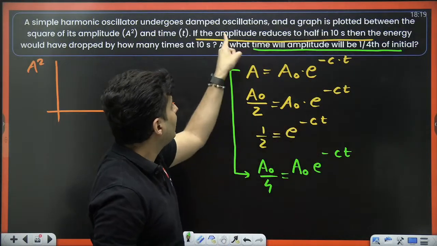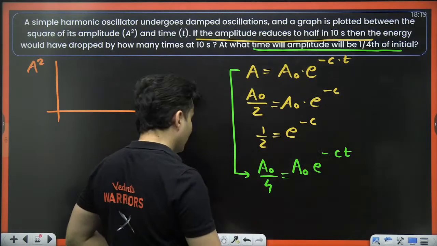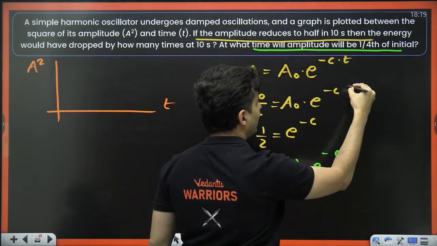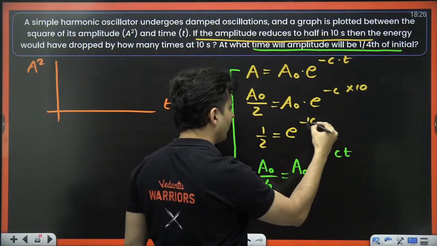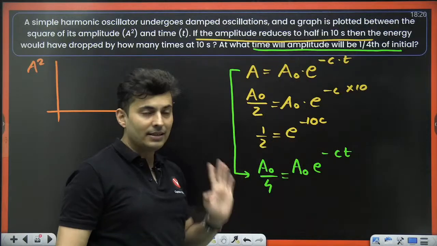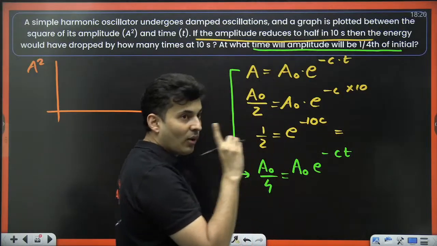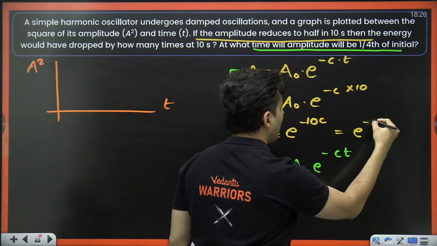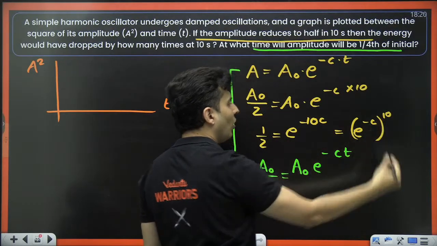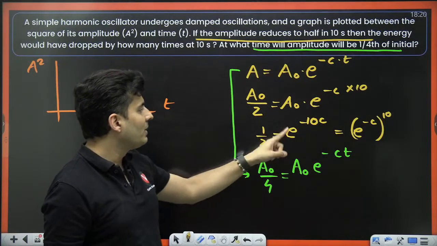One more thing. It became half in 10 seconds. That means this time over here, I can just put it as 10 seconds over here. So this will become nothing but 10c. E to the power minus 10c is basically half. Interesting. So why can't I write it as e to the power minus c whole raised to 10? Is that right, everyone? Because at 10 seconds the amplitude became half.